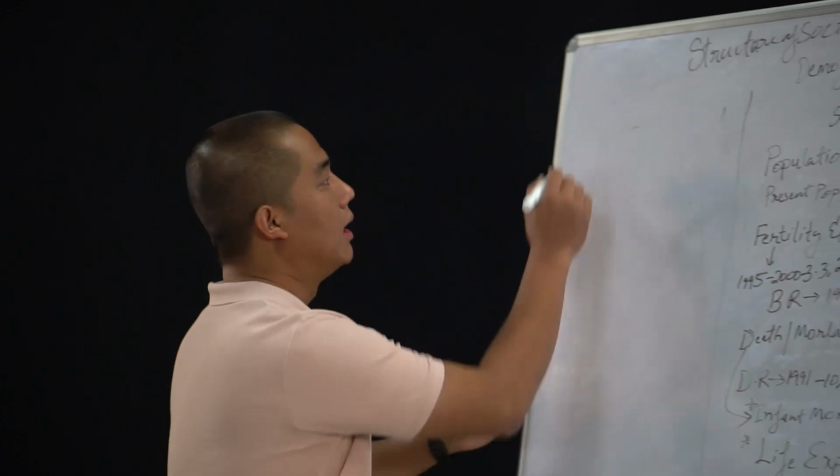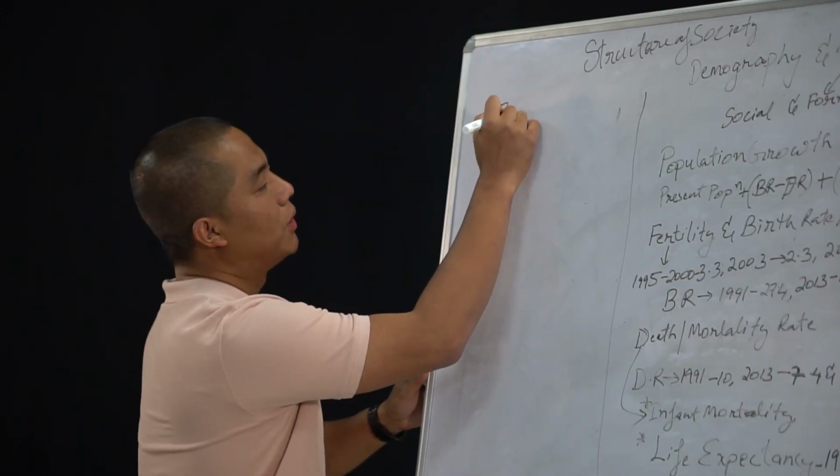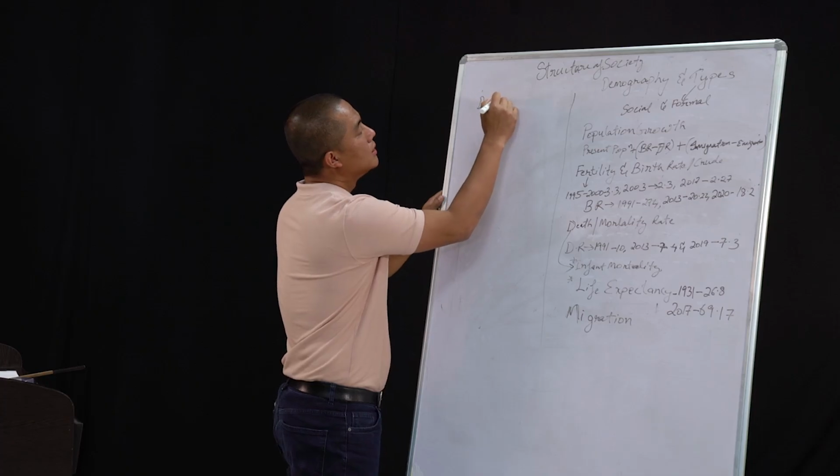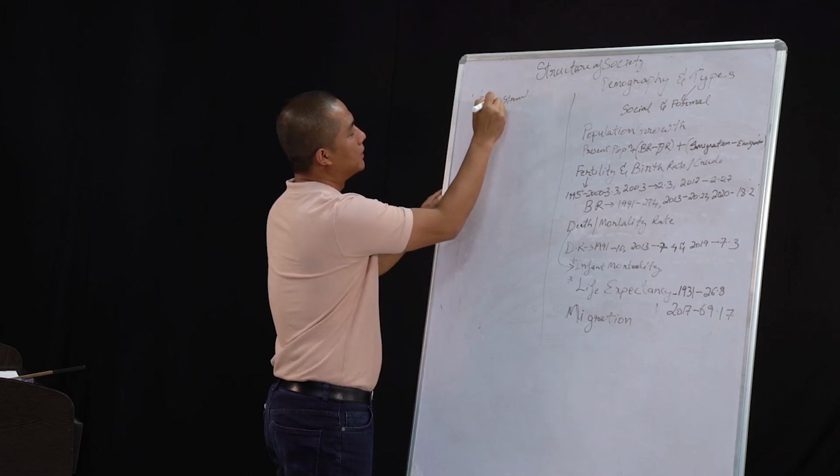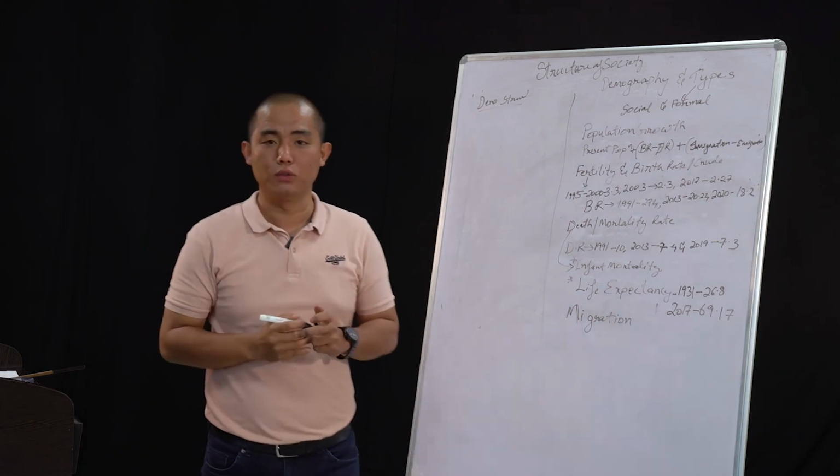So in simple terms, demography is the study of people and its relative aspects. So if there's any question on what is demography, I think that will be the right answer. And under demography, we have different meanings that I would like to illustrate a little bit. The first one that I want to discuss with you is demographic structure.